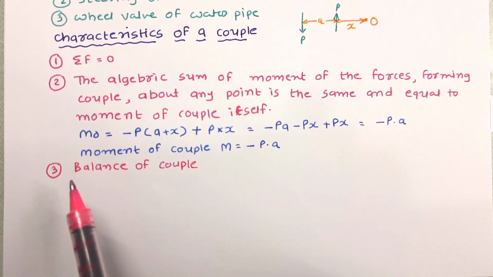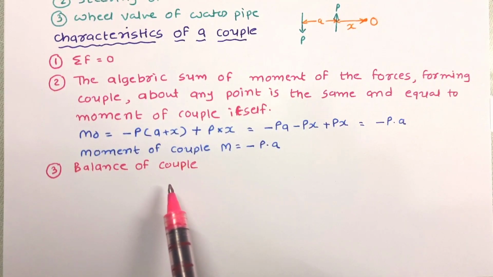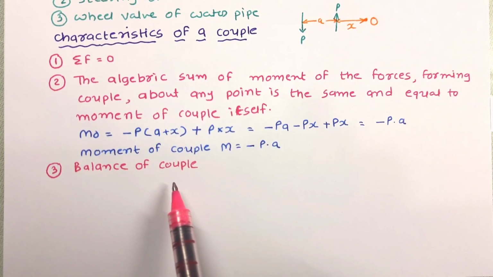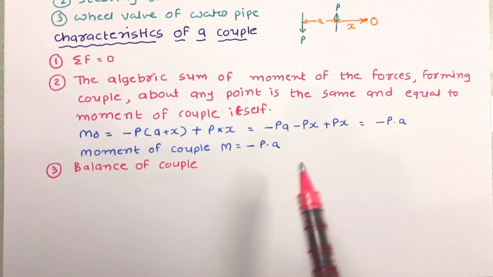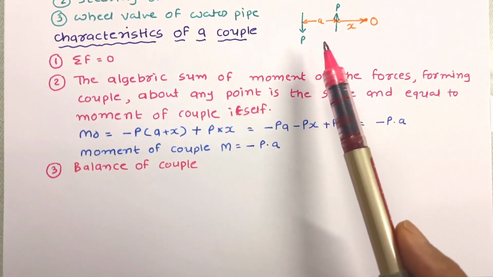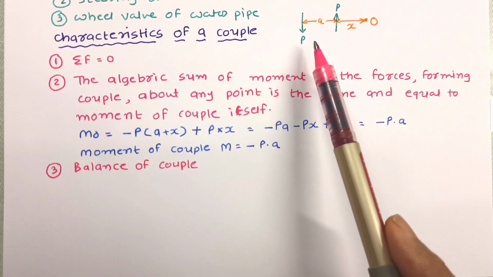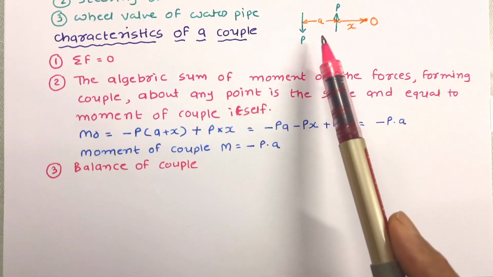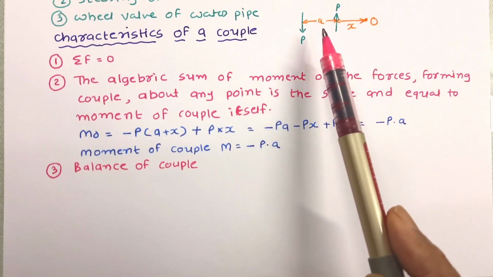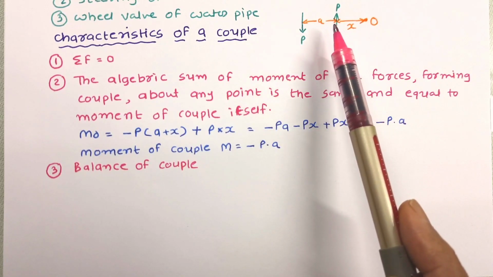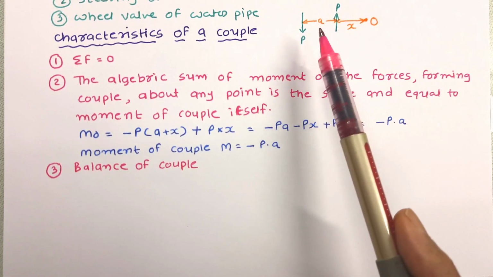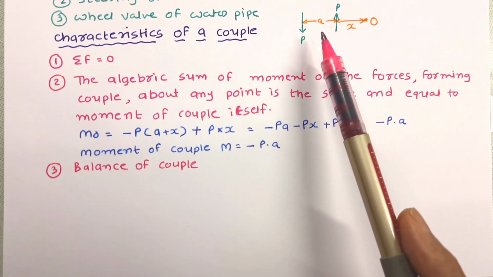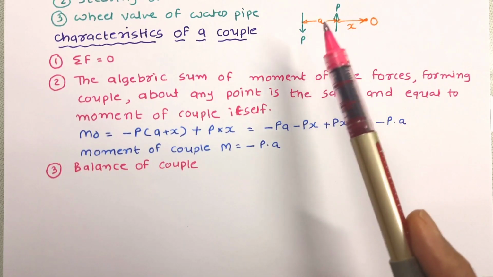The next characteristic is about balance of couple. A couple cannot be balanced by a single force, but it can be balanced by a couple of opposite nature. So suppose this couple is to be balanced, we need to apply another couple which is of opposite nature. This couple is in anti-clockwise direction. We need to apply another couple which has the same force and arm, but is in the opposite direction.